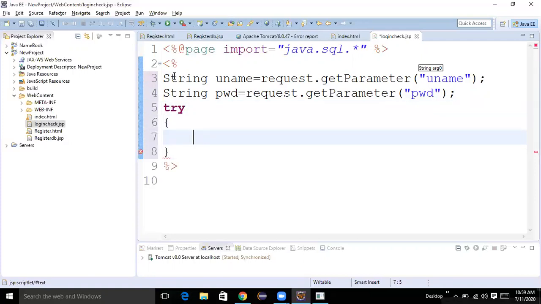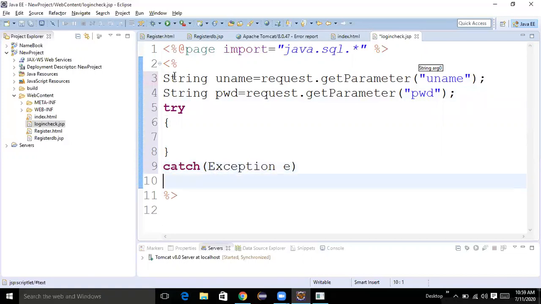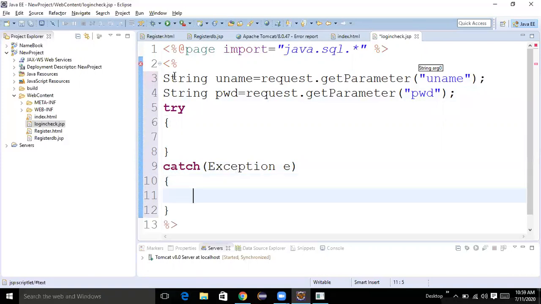So in the try block, one thing you need to remember, for a try block we need at least one catch. Any exception it will raise, it will display here. Out is an implicit object. Println of whatever the exception we are raising, it will display.